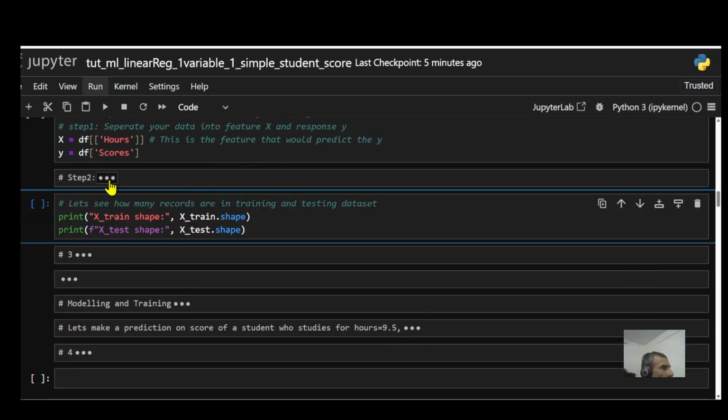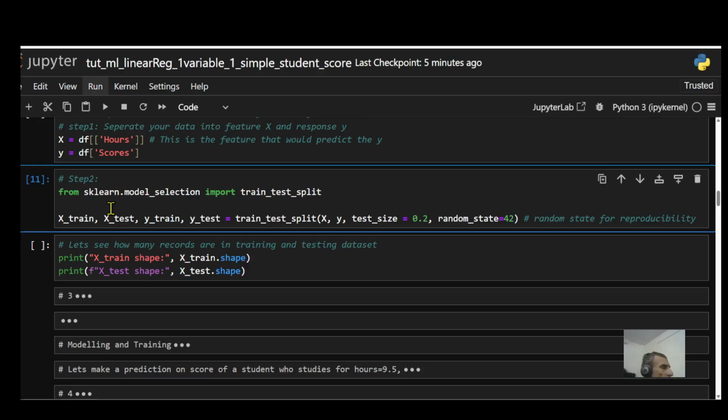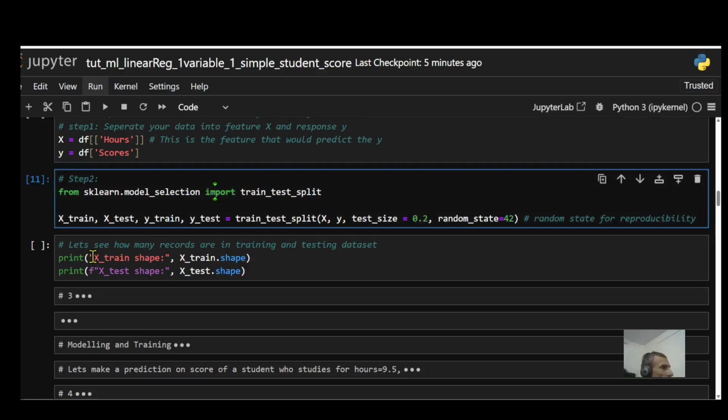Step two, then I perform the training and testing split. In this case, all I'm doing is feeding my X and Y to this function, train_test_split. What this function does is take X and Y and spit out a training set and a testing set. It also has the option to specify how much of your data you want assigned to testing. In this case, I'm saying assign 20% of my data for the testing.